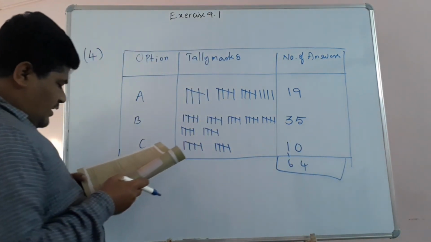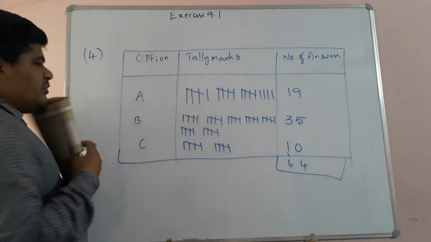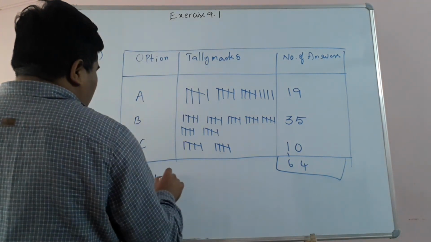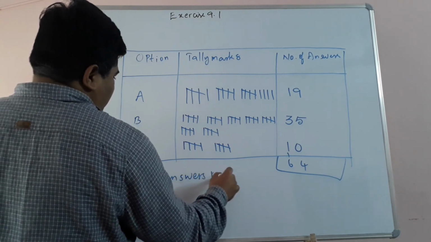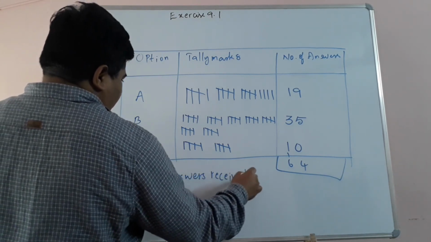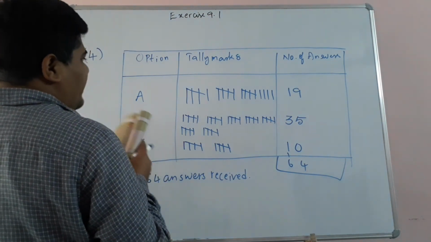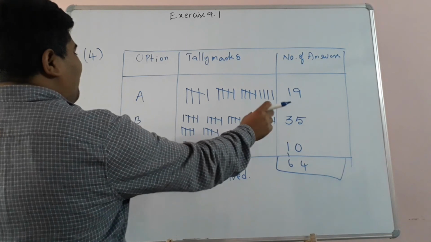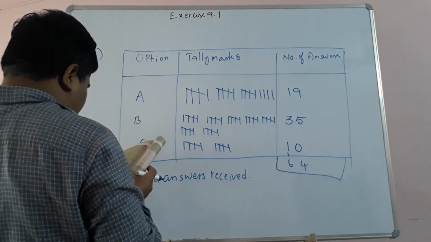So here there are two questions based on this. How many appropriate answers were received? 64 answers received. And another thing, what was the majority people's opinion? Majority means 35 people sent option B. So what is option B, children?